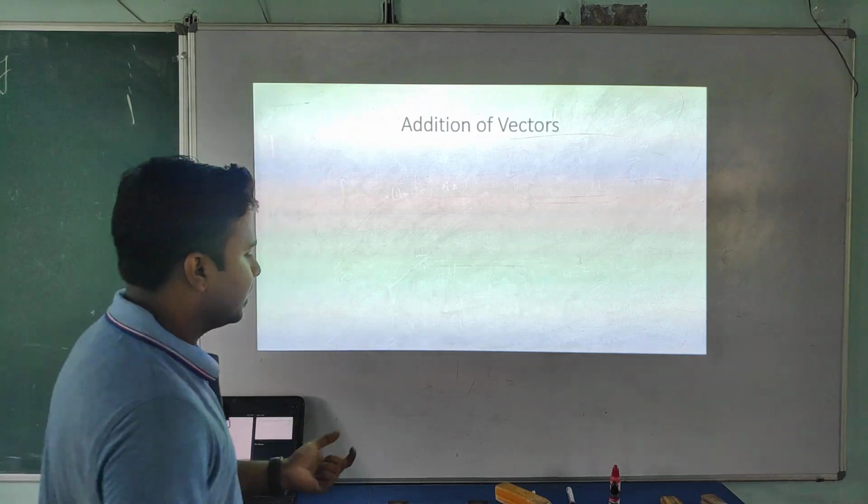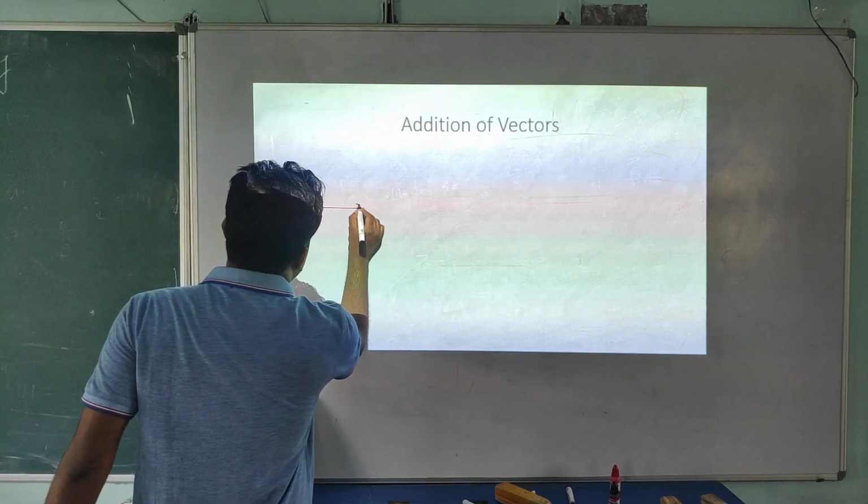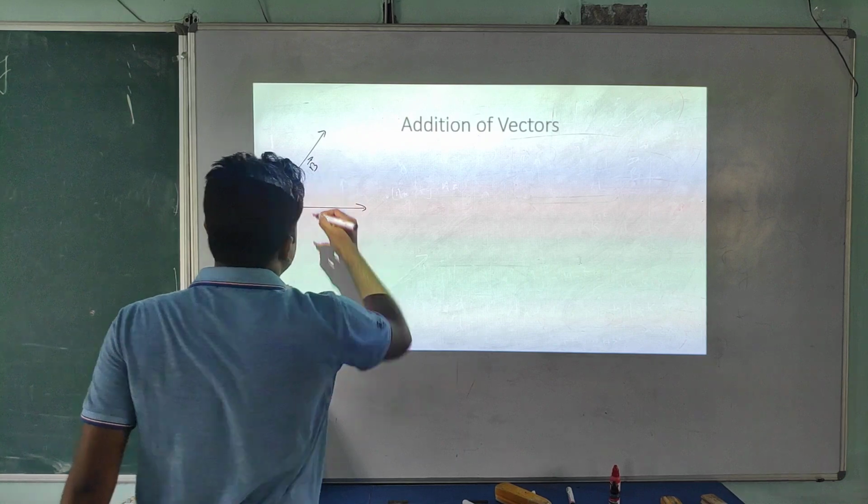I need a blank page. Here I am going to explain, then you can understand properly. We have two vectors. I am assuming this one is the A vector and this one is the B vector.